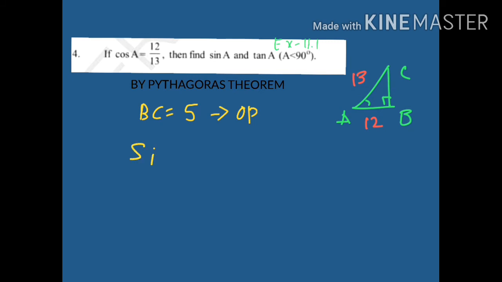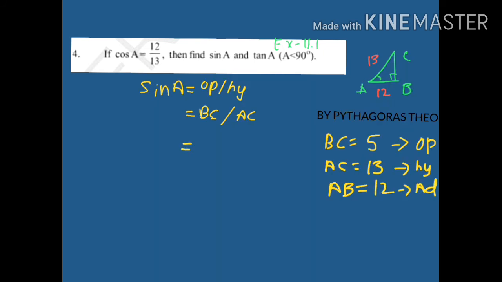Now we need to find sin A and tan A. So sin A equals opposite by hypotenuse. Opposite is BC and hypotenuse is AC, that means 5 by 13. We have got sin A equals 5 by 13.